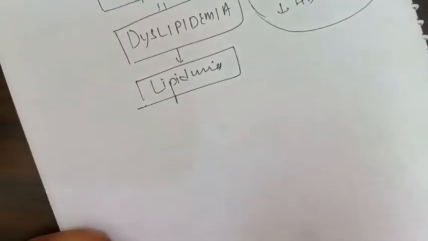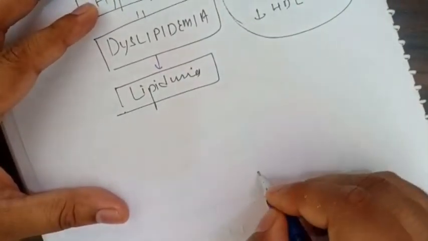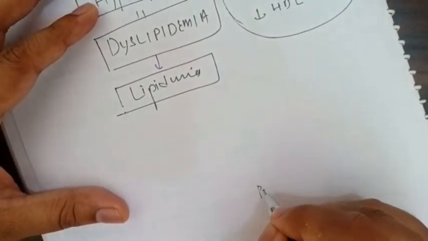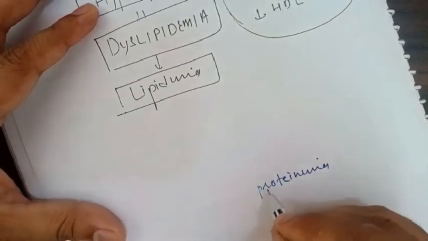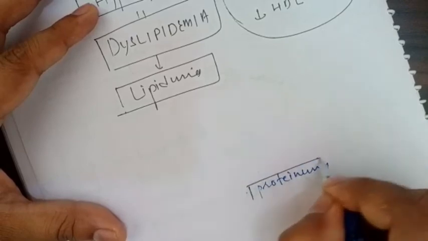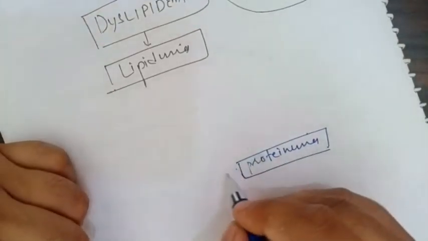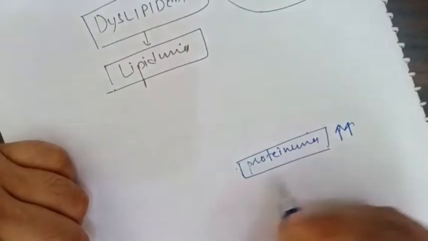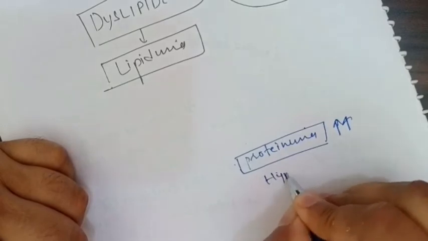So what we have discussed till now is that there is heavy proteinuria. Along with proteinuria, lipids are also going out, so there will be lipiduria.